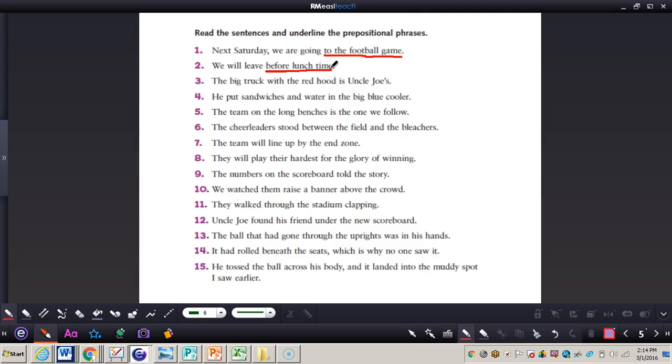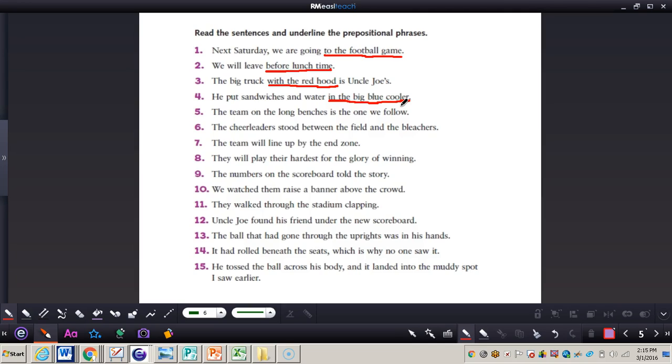And number three, the big truck with the red hood is Uncle Joe's, and we have with the red hood would be the prepositional phrase. Number four, he put sandwiches and water in the big blue cooler. So we can see in is a preposition, so that starts our prepositional phrase. The big blue cooler would be the rest of the prepositional phrase. So in the big blue cooler would be the prepositional phrase. So once again, it begins with the preposition, then ends with a noun, which would be the object of the preposition. Let's do one more.